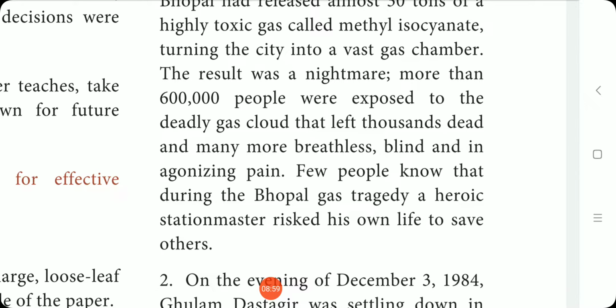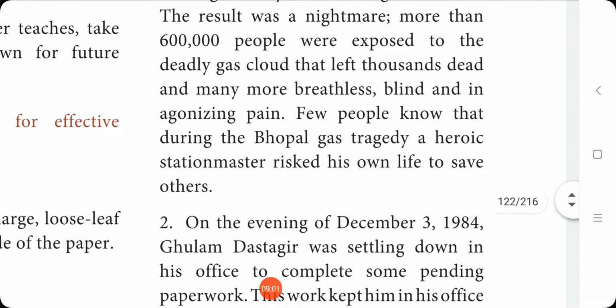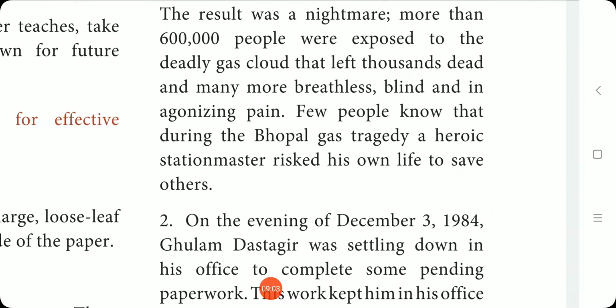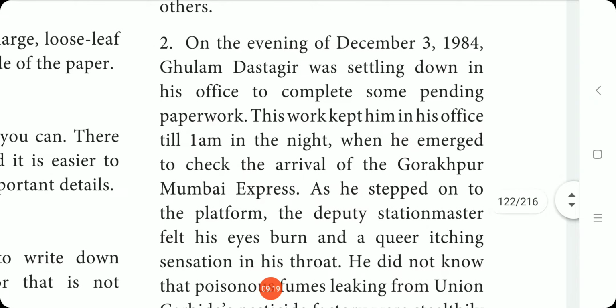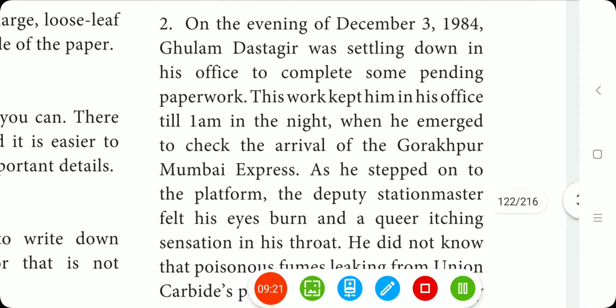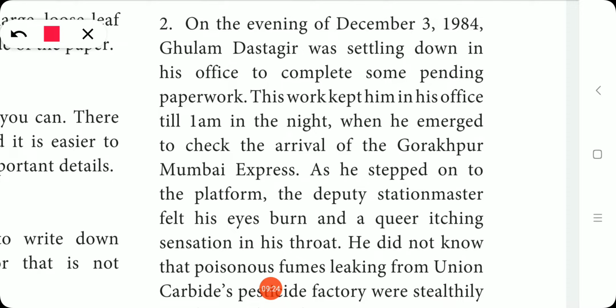Many became blind and many had very severe pain. That heroic station master risked his own life to save the lives of other people, and that's what we are going to see in this passage.